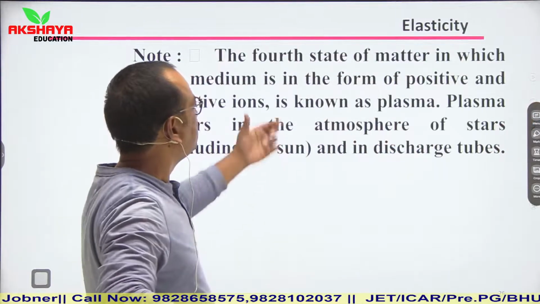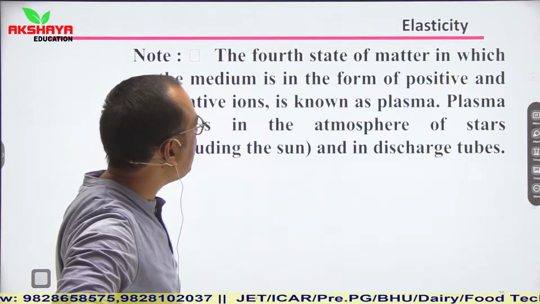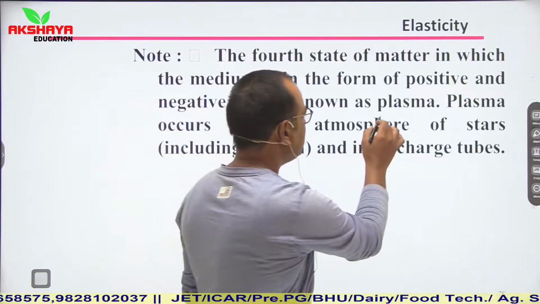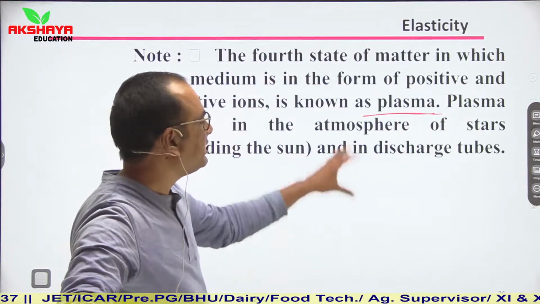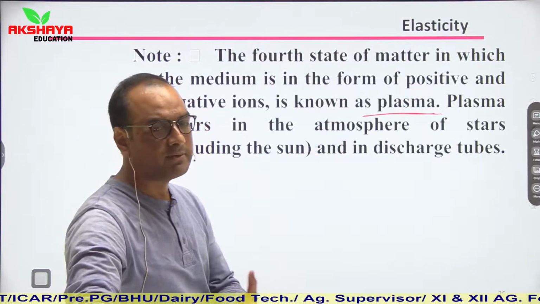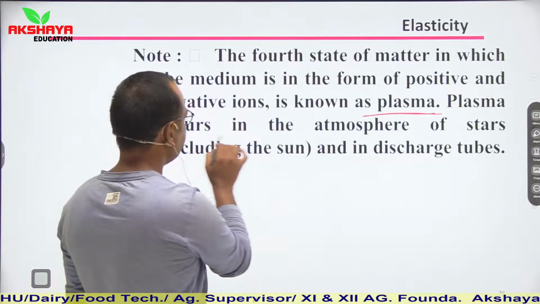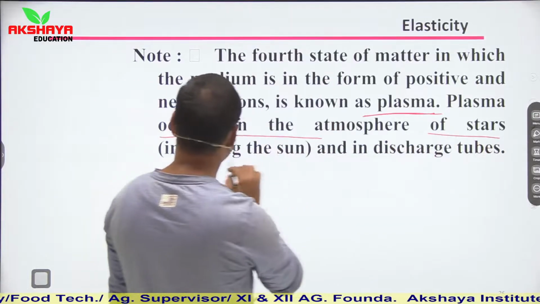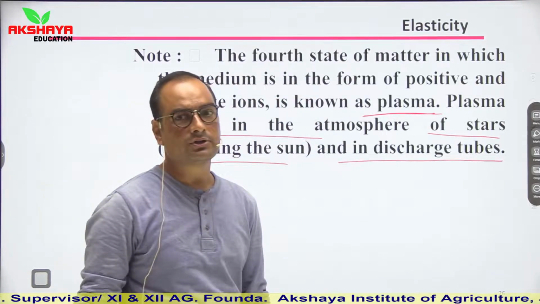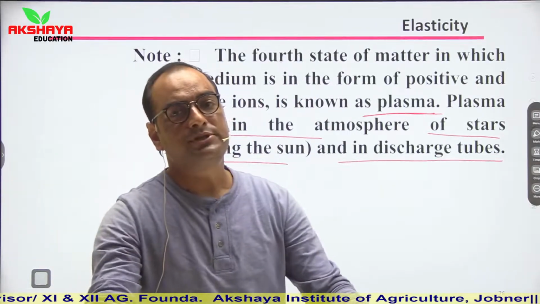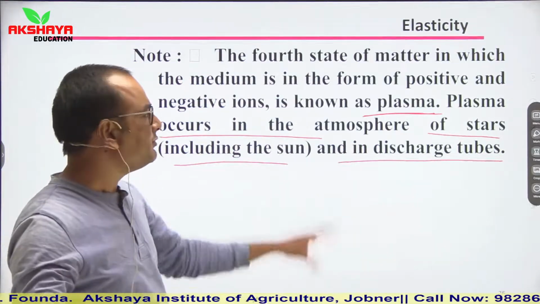Next, the fourth state of matter, in which the medium is in the form of positive and negative ions, is known as plasma. So generally we study three states, but here we are talking about the fourth state also. Plasma occurs in the atmosphere of stars, including the sun, and in discharge tubes. So this fourth state can be seen in the sun, in stars, and in discharge tubes.